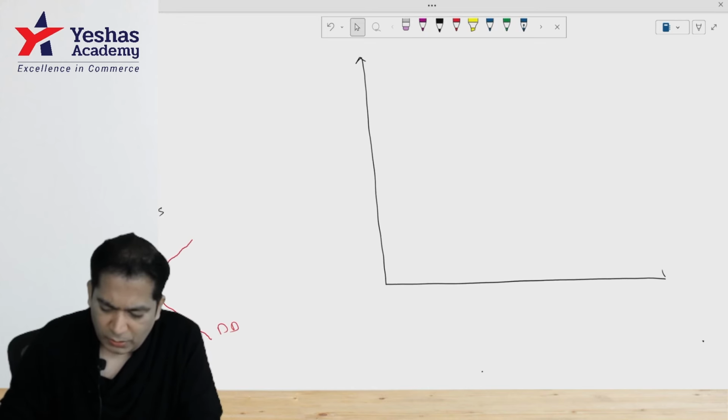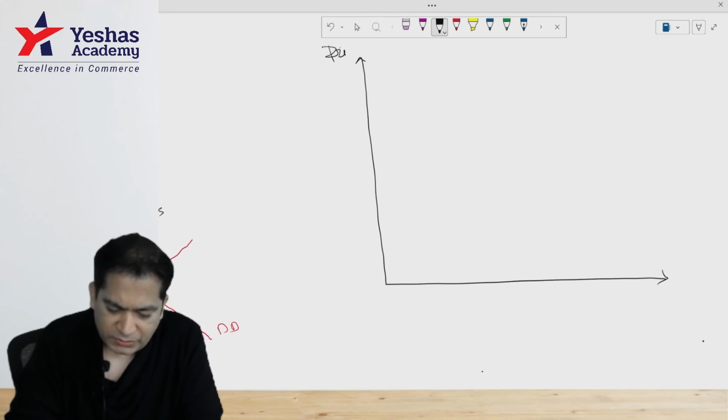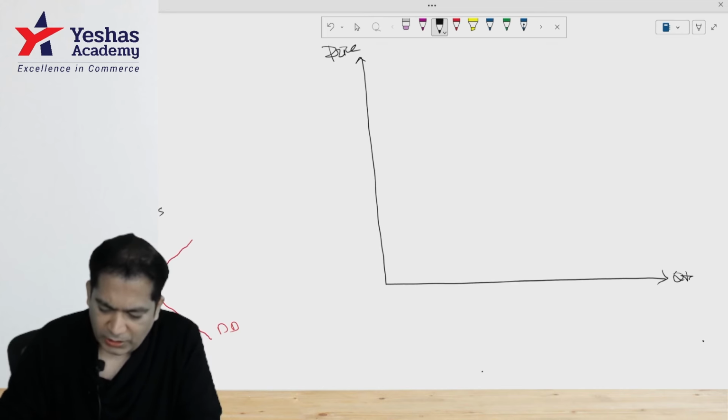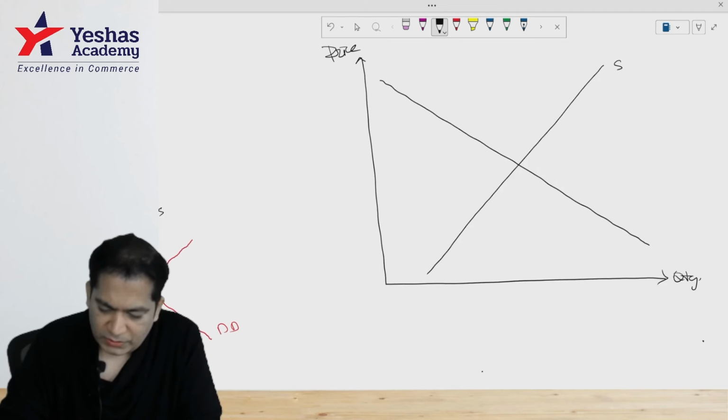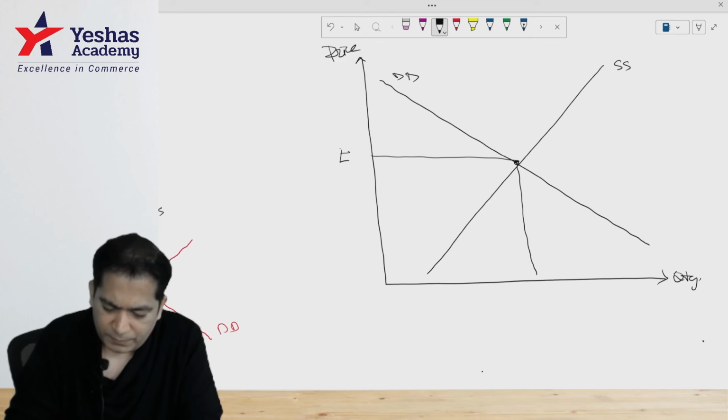Again we have a price and we have a quantity over here. Supply curve, demand curve, equilibrium price and equilibrium quantity.